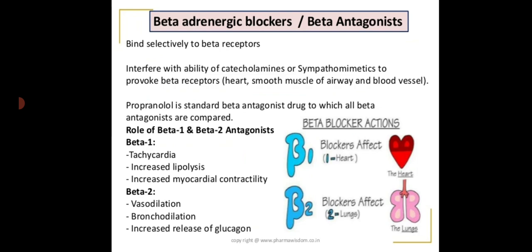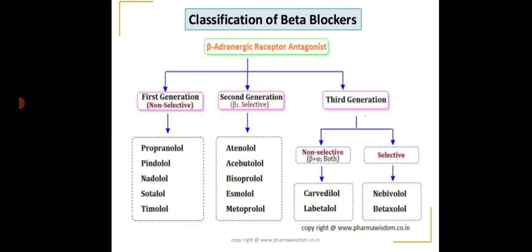Role of beta 1 and beta 2 antagonists. Beta 1 antagonist produces tachycardia, increases lipolysis as well as causes increased myocardial contractility. When we talk about the beta 2 antagonists, they also cause vasodilation, bronchodilation, increased release of glucagon. Coming to the classification of the beta blockers, the beta adrenergic receptor antagonists are further classified into three types, that is the first generation, the second generation and the third generation.